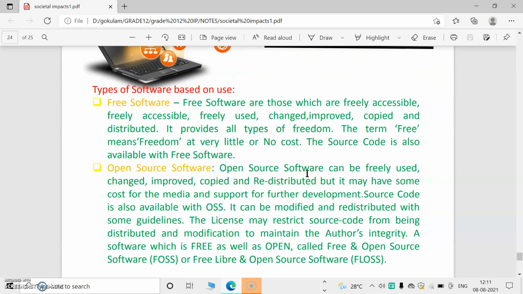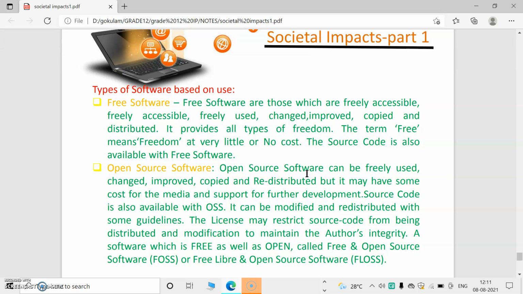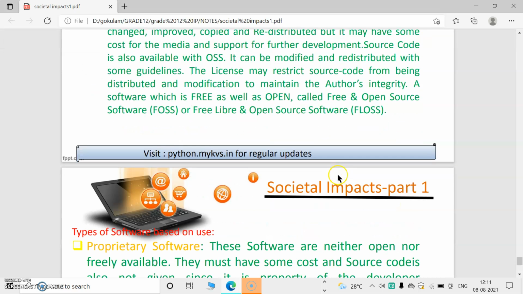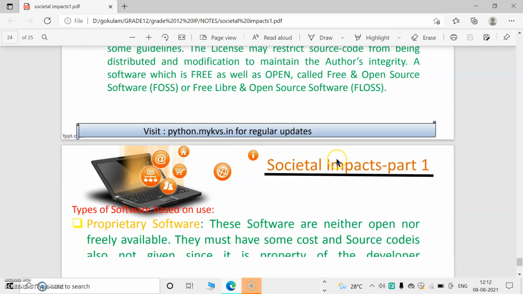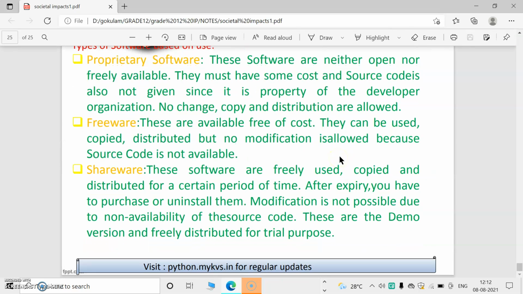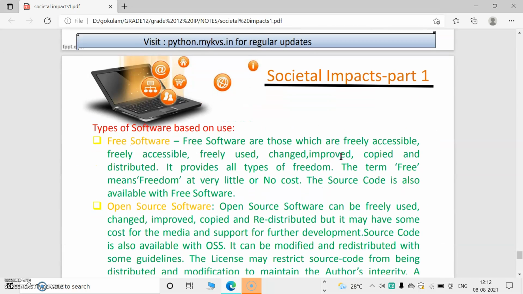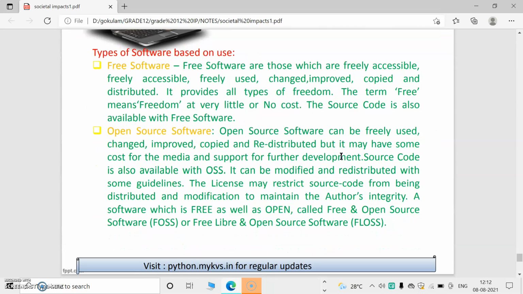Then types of software based on use. Free software and open source software are types of software based on use. Then proprietary software, freeware, shareware. So according to our use, we can classify. First is free software. Free software, as the name implies, we can freely access, freely use, change, improve, and distribute. So it provides all types of freedom. The term free means freedom with no cost. Source code is also available.